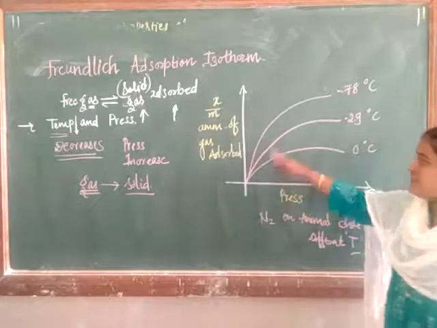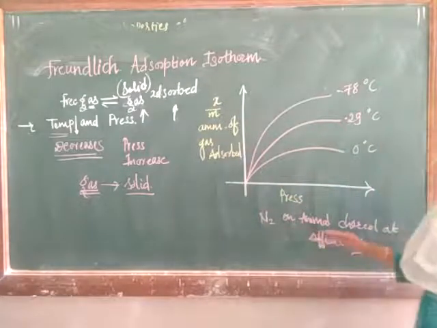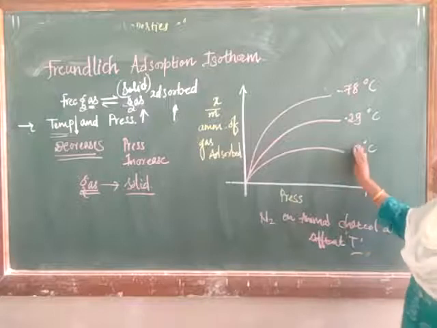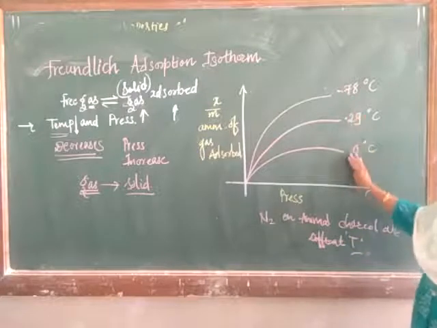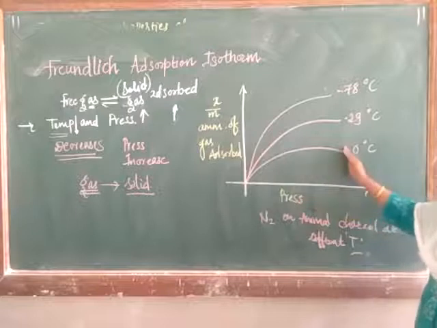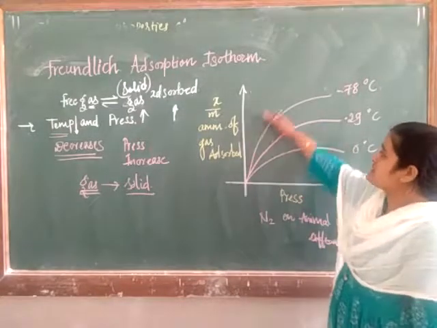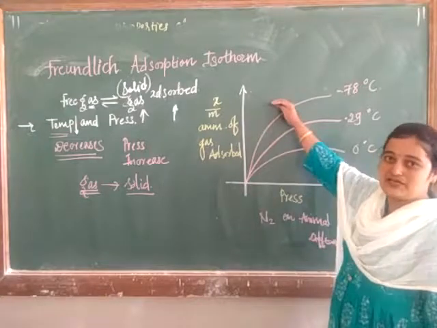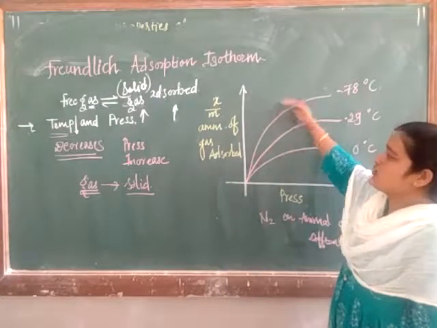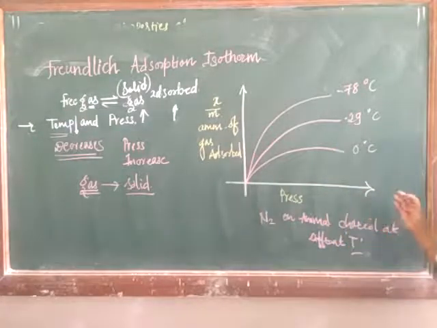This graph is observed at different temperatures and different pressures. As you decrease the temperature, the pressure value increases, and the amount of gas adsorbed on the solid surface also increases.